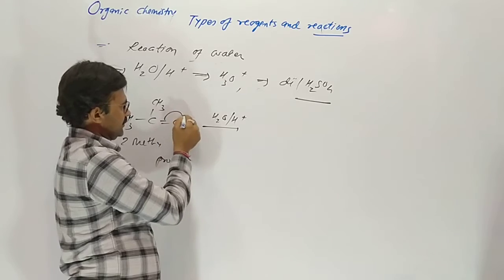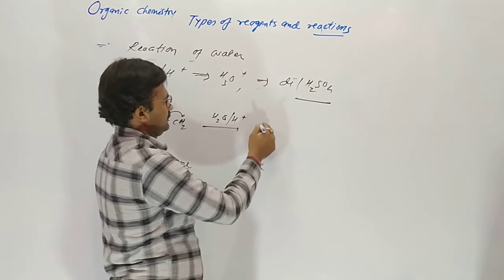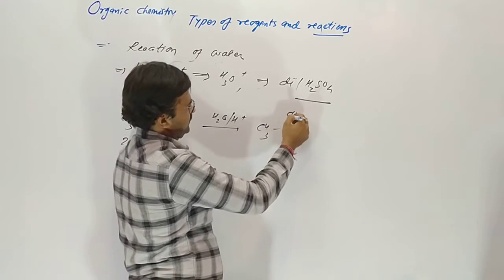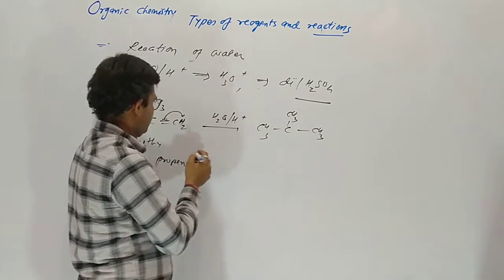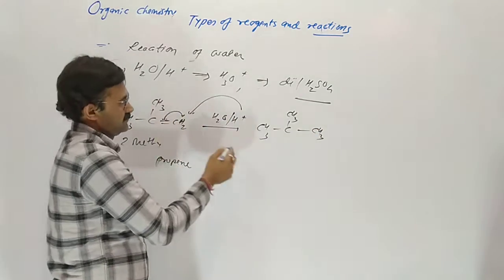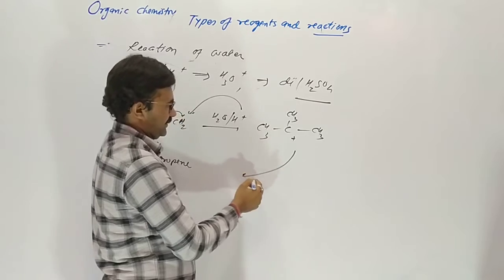So here 2 electrons move here, and now this carbon becomes a tertiary carbocation.